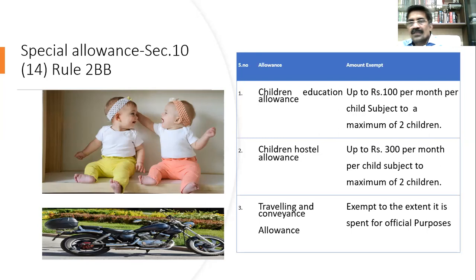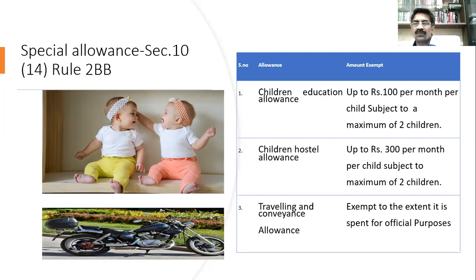300 rupees hostel allowance, fair enough. But the amount is what it is. We'll go with that. So the first and second are not going to be dependent on your actual expenditure. Depends only on the number of children. Take the last one, traveling and conveyance allowance. Many times you find your Swiggy boys and a lot of people coming on two-wheelers. They are spending every time they travel.